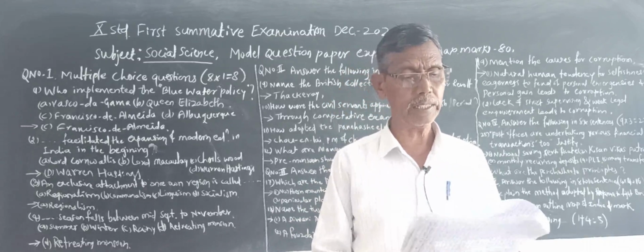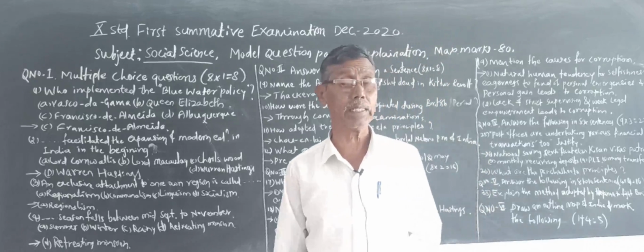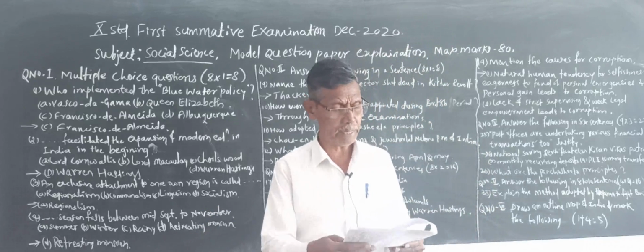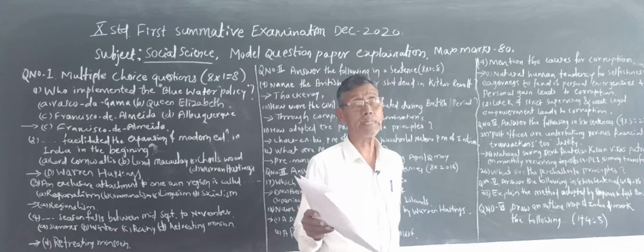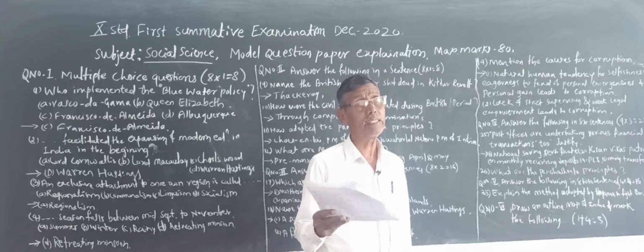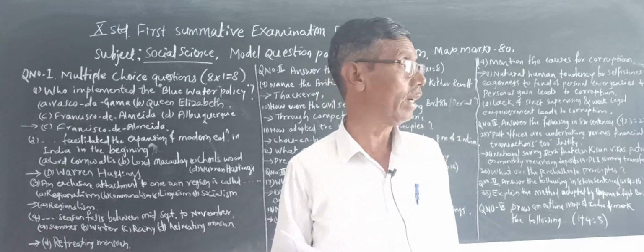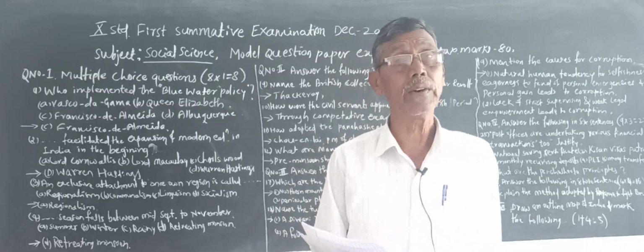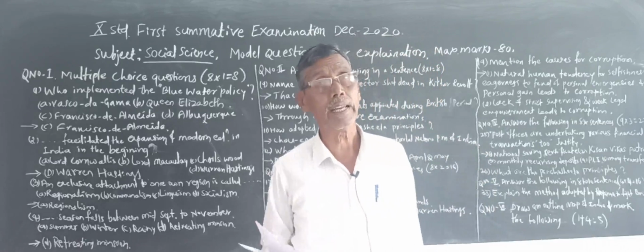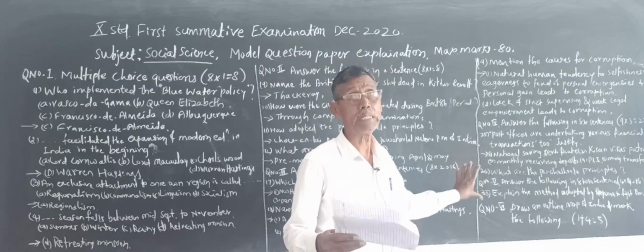Now the next question is, what are the Panchashila principles? For that, you have to write all the 5 principles. These principles were adopted by Chou En-lai, Prime Minister of China, and Prime Minister Jawaharlal Nehru of India in 1954, and they adopted 5 principles.